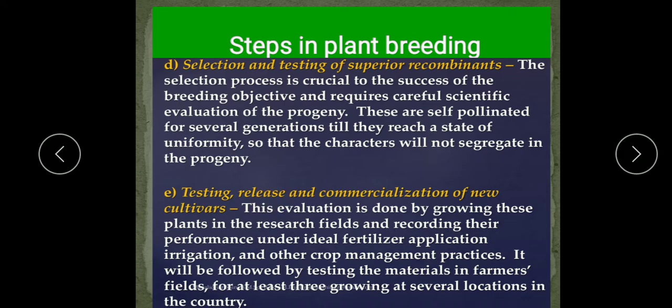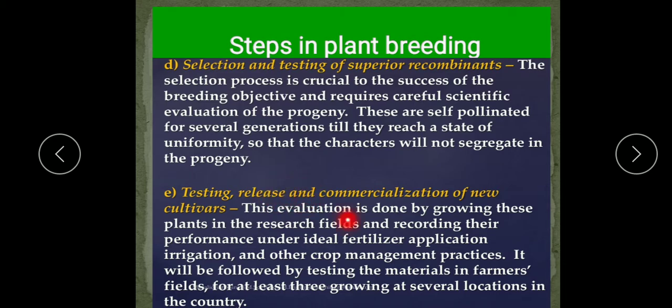Now what will happen in the releasing process? The breeder of this material makes a proposal for its release, which is considered by the Variety Release Committee, ICAR in India, and if the proposal is accepted, the material is given a name and released as a variety, it is released as a new variety, and the government keeps a record of all releases.